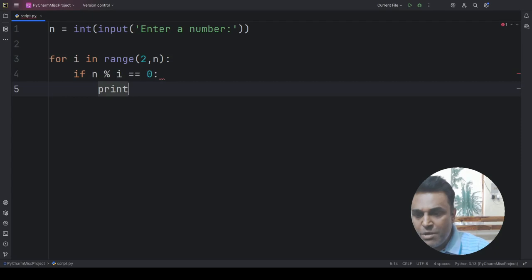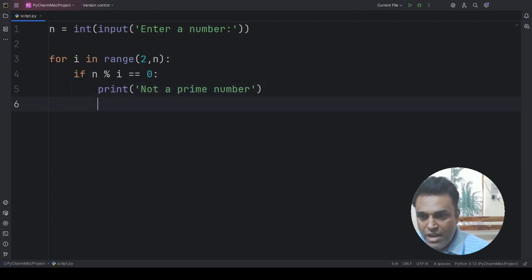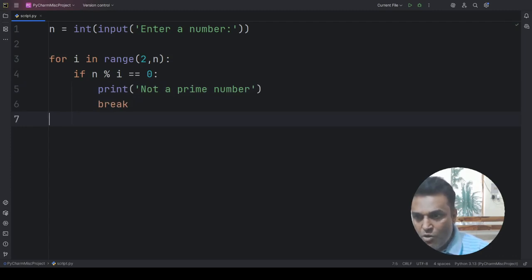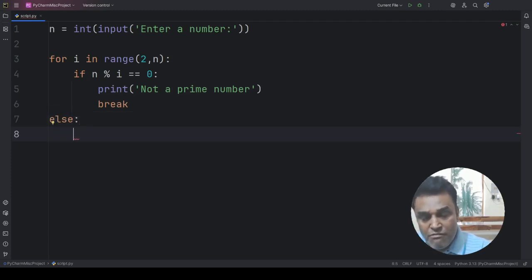What I will do, I will simply print the message, the number is not a prime number. Okay. And then I will break the loop. Then come outside the for loop, I mean, the else part of the for loop. So I'll give that else exactly aligned with the for, right? So this else belongs to the for loop, and I will print the message that the number is prime number, whatever it is.